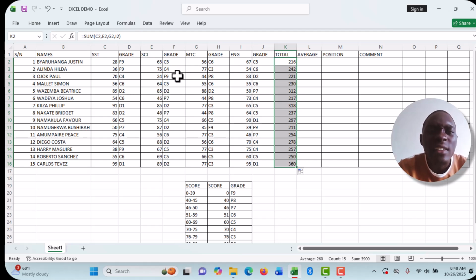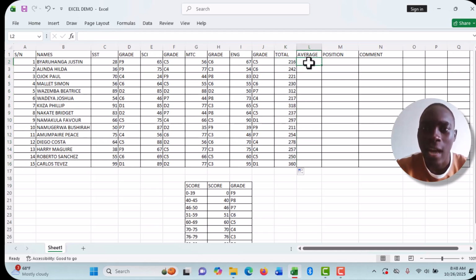You would be going student by student, filling in the total marks. But here we are just working on one candidate, drag down the whole formula, and all the total marks for all the various subjects of the different pupils are tallied in 1 second, in a nick of time.